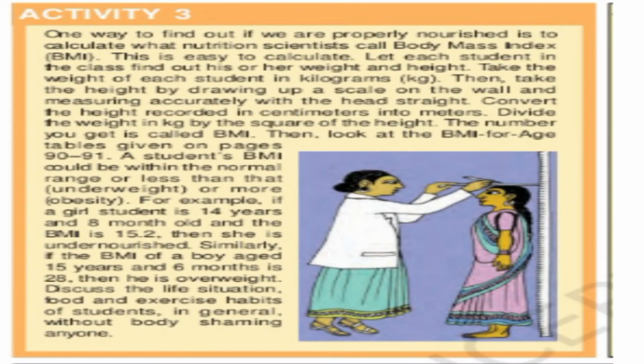So, how do we measure whether we are obese or better contributors for the nation? We measure this by body mass index. A person's weight is taken into consideration.